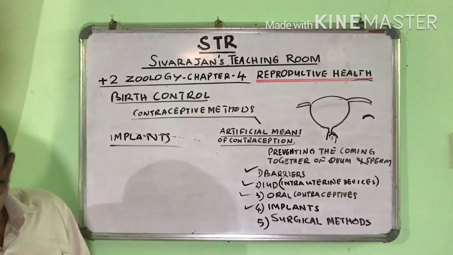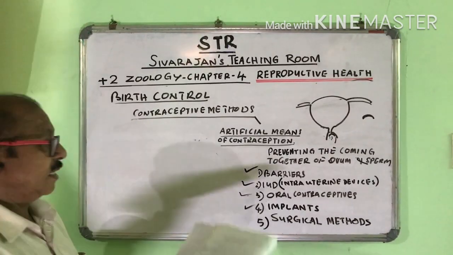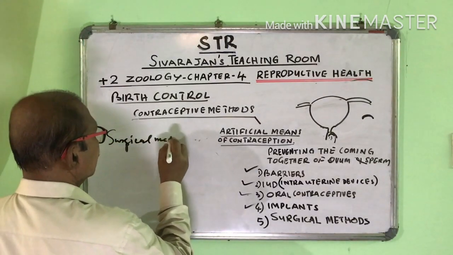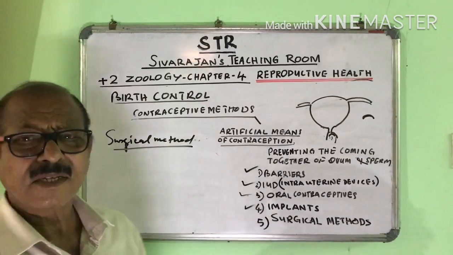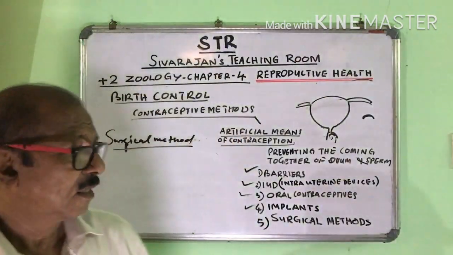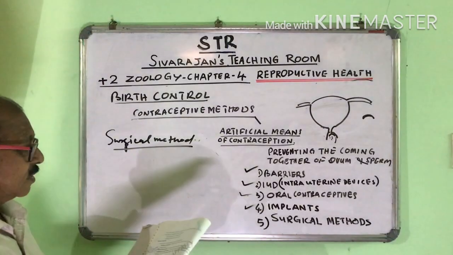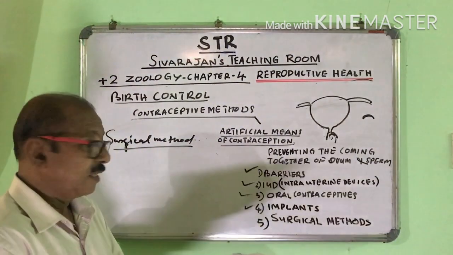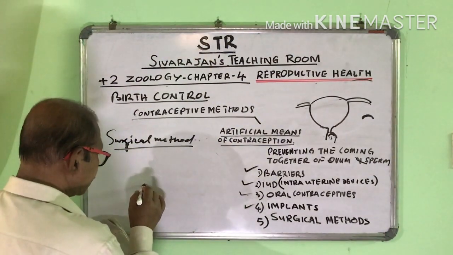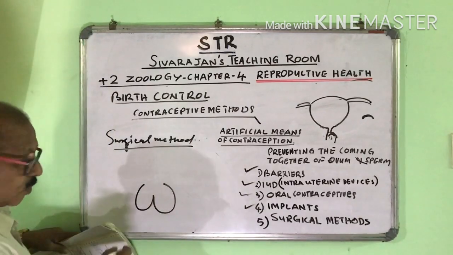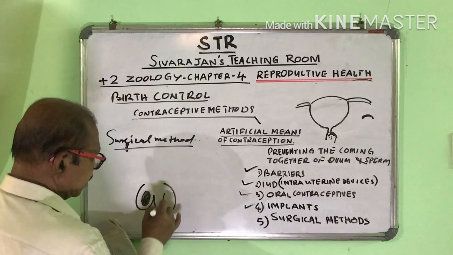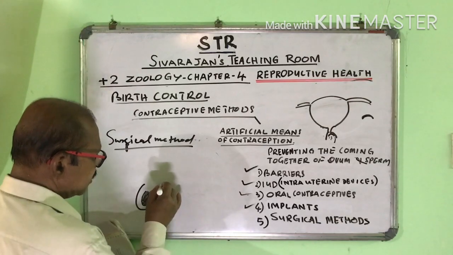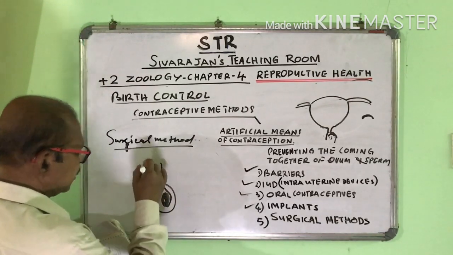Then the last method is the surgical method. You know, surgery means an operation. So here minor surgery is needed. Surgical methods are done in men and also in women. In men, what happens? So this is the scrotum, and this is the testis, and this is the epididymis, and the vas deferens goes like this.